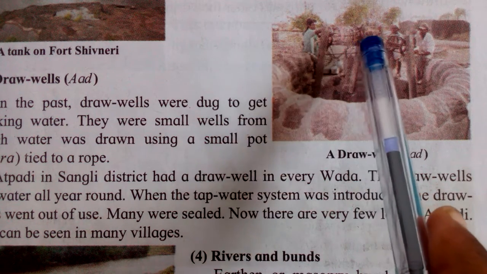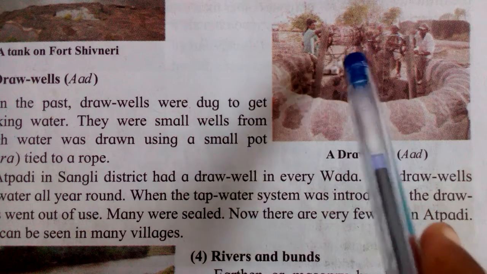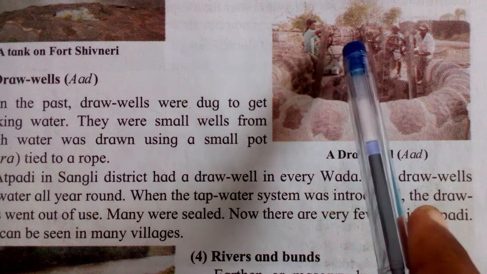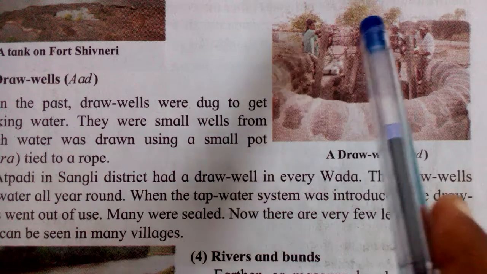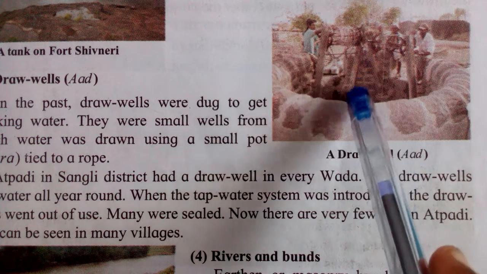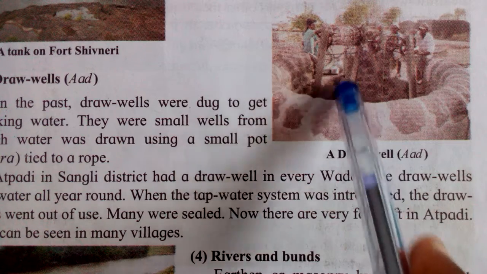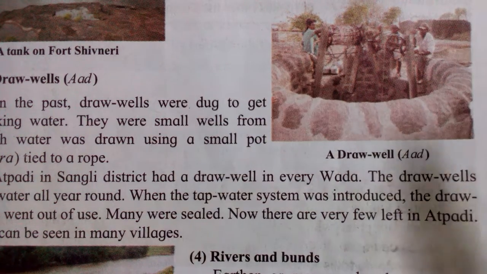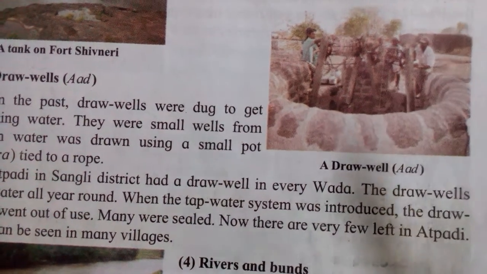Here they tie the rope. One side of the rope is tied here, and the other side is for the pot or the bucket. Understood? And likewise they get water from the draw wells.